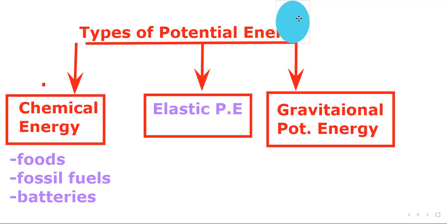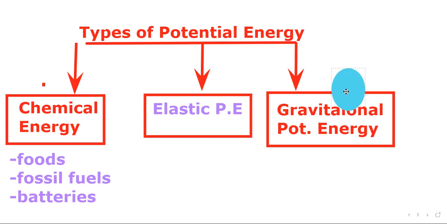From that position it will start moving in the downward direction. When it starts moving downward, it actually utilizes its own stored energy.